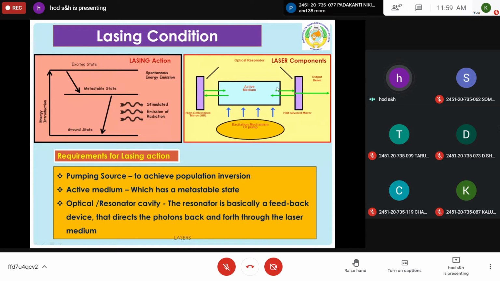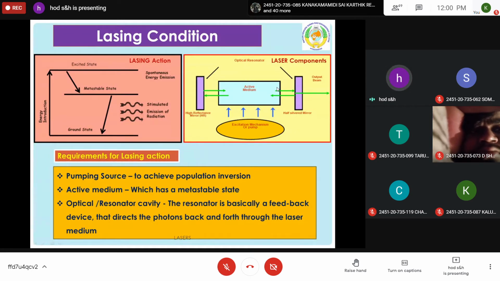Whatever material or pumping mechanism you have taken, these three things are very important to produce laser. So requirements for lasing action, first one is pumping source. Which mechanism is by using photons or by using electric discharge, more number of atoms should be there in the higher energy state to achieve population inversion, which is called pumping. Further, you need a device which is an active medium, which has a metastable state. So not all materials or atomic systems can be used, only certain specific ones synchronize with this pumping source.